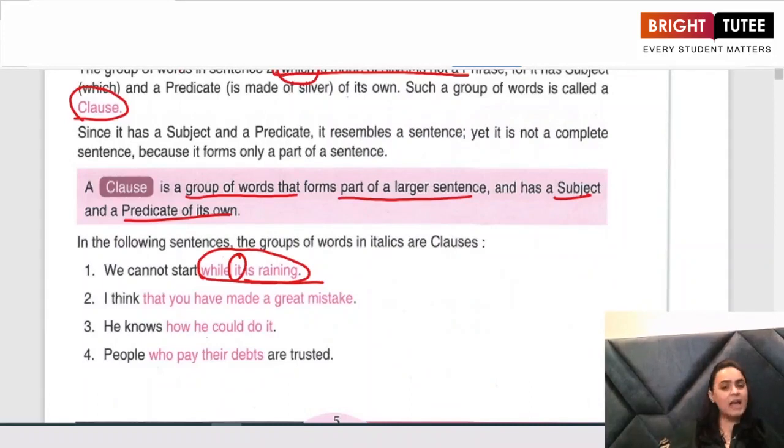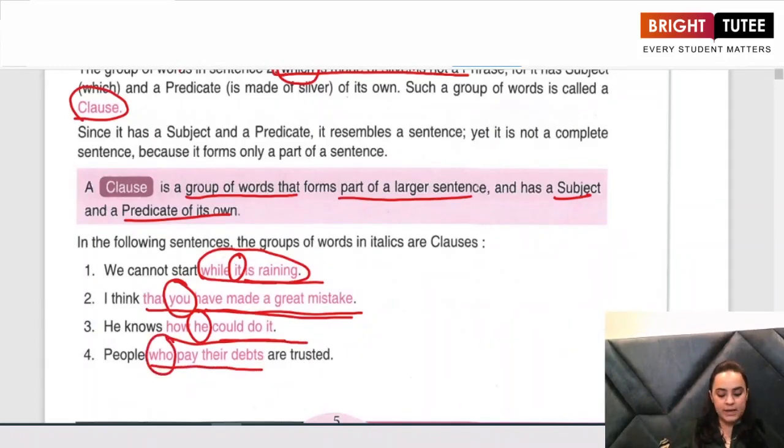Second sentence: I think that you have made a great mistake. Now, in this also, you is the subject and the rest of the sentence is the predicate. Third sentence: he knows how he could do it. How he could do it? He is the subject, the rest of the sentence is my predicate. People who pay their debts are trusted. Who pay their debts? Who is my subject? The rest of the sentence is my predicate.